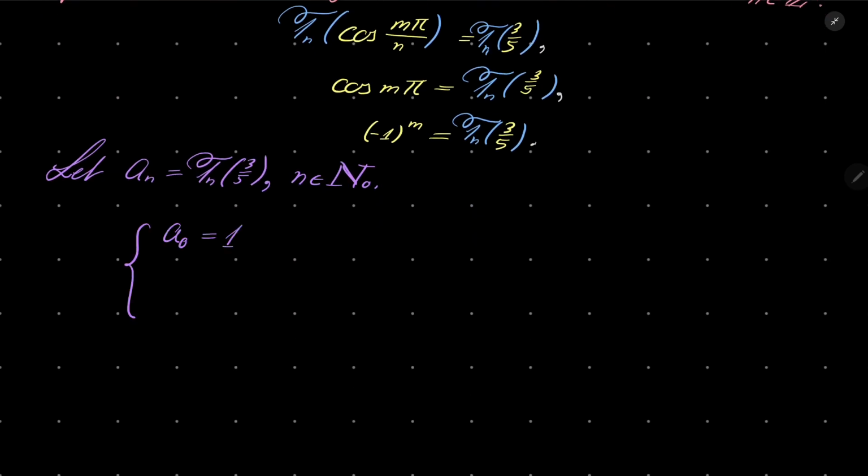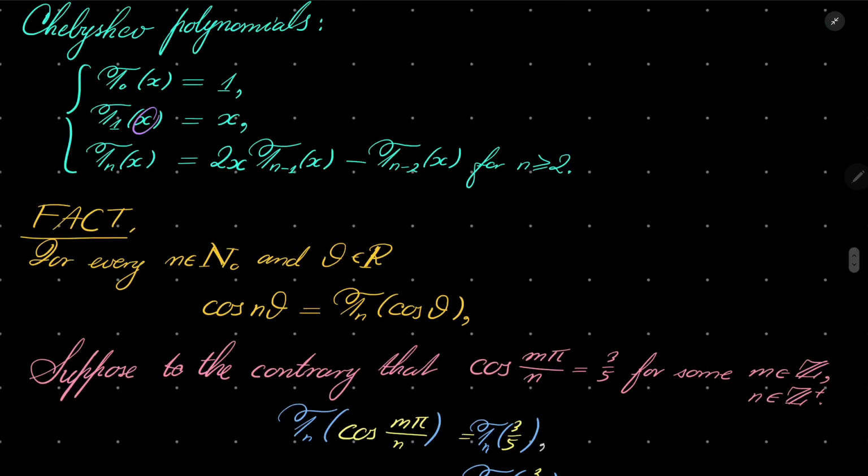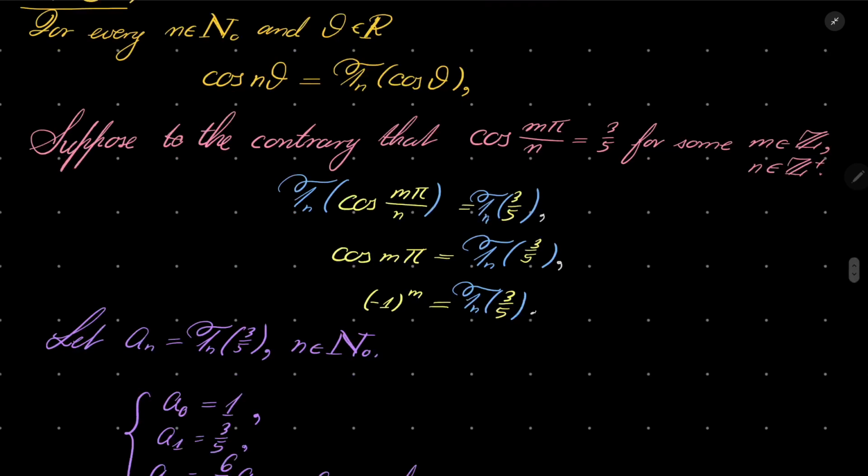The 0th number is 1, the first number is 3/5, and the nth number is 2 times x, so it's 6/5, times a_{n-1} minus a_{n-2} for n greater than or equal to 2. How do I know that? Well, by the recursion of Chebyshev polynomials. So if I plug in 3/5, here I have 3/5. Here I have 6/5, and so on. So I am just using my recursion.